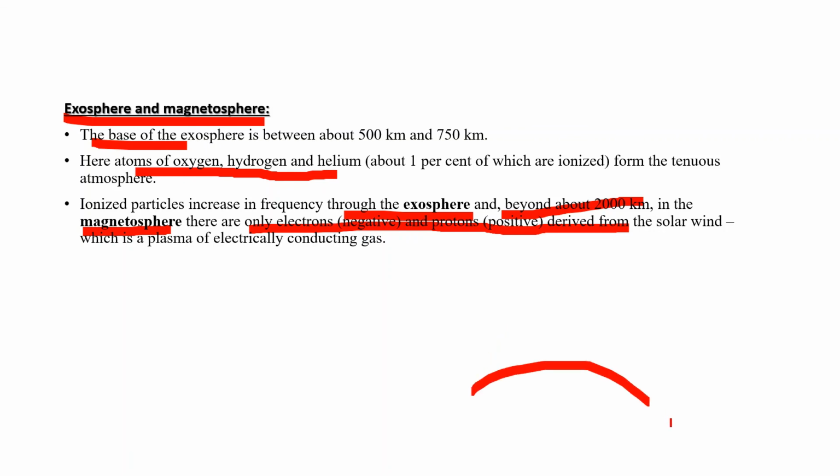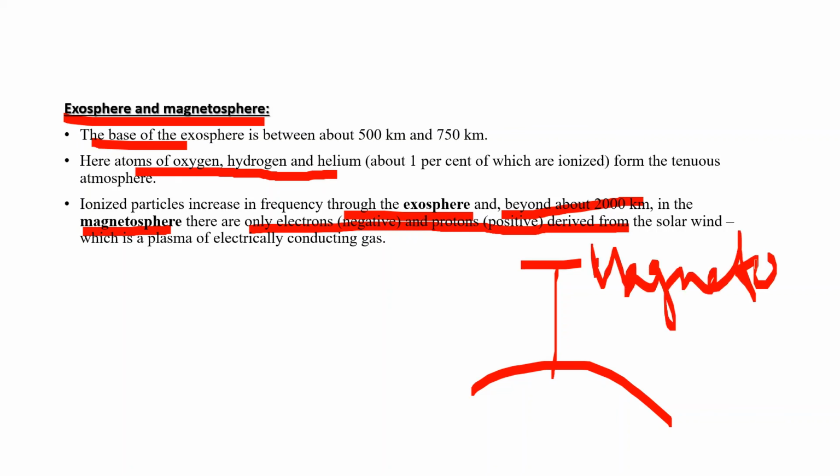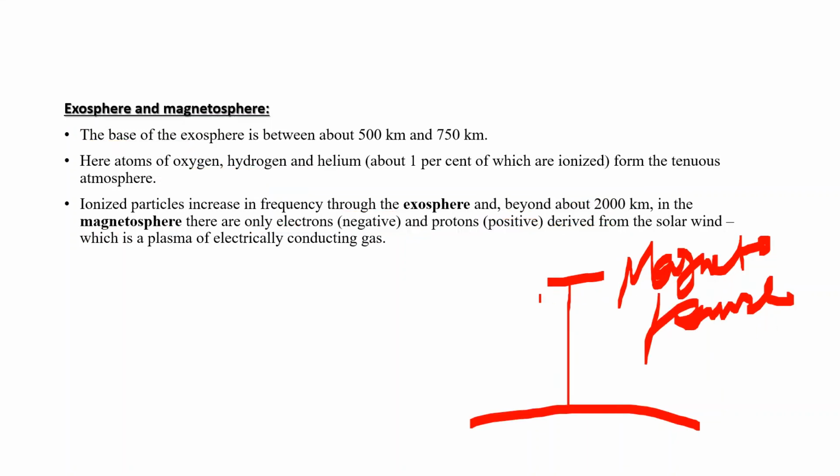and where the Earth's magnetic field ends, that is called magnetopause. Pause means we know the ending. This magnetopause is the upper limit of the Earth's atmosphere. So that's all about the structure of the atmosphere.